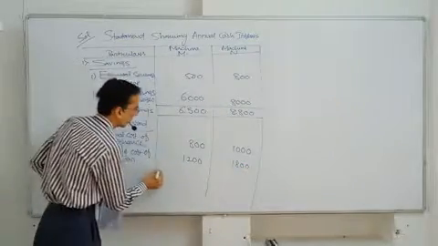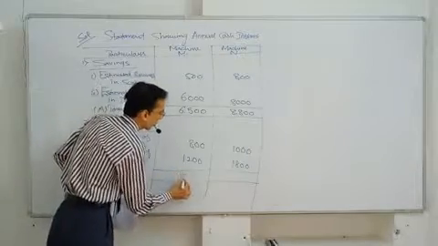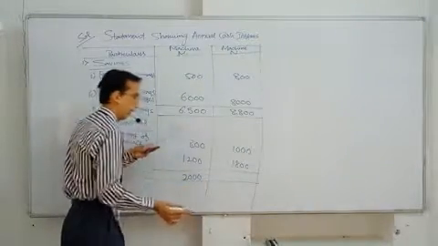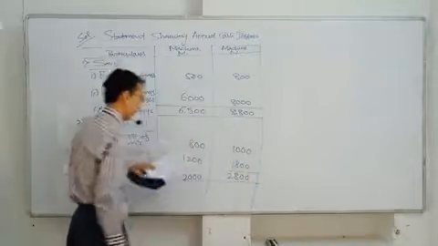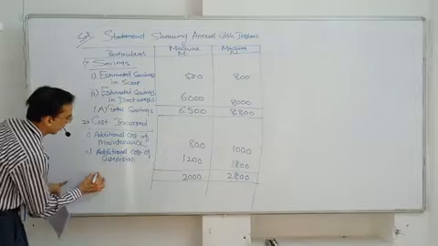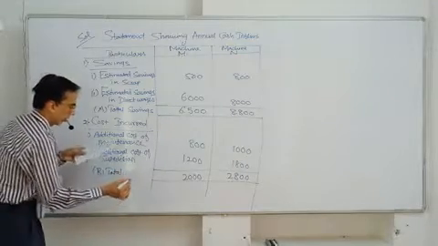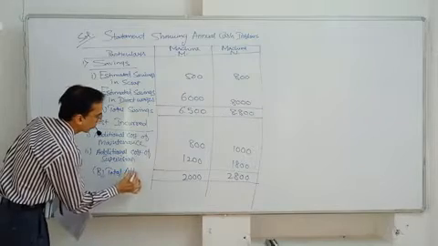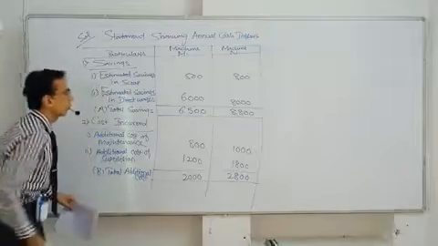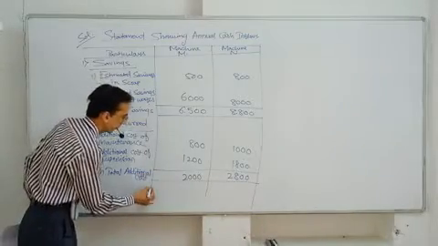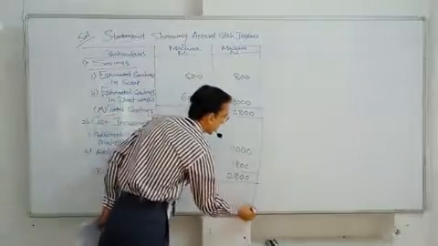Now we need to total cost incurred. It comes to 2,000, and for machine N it comes to 2,800. We total it and give it the name total additional cost. We are preparing this statement to find out annual cash inflows.